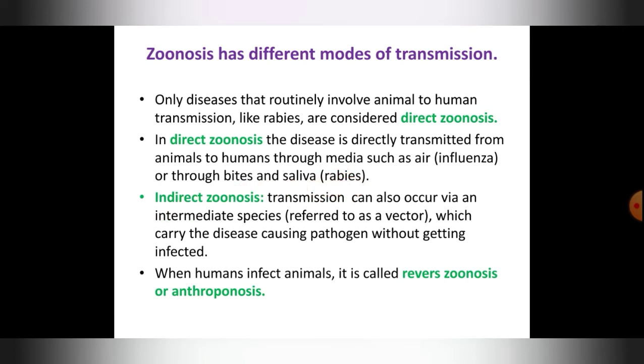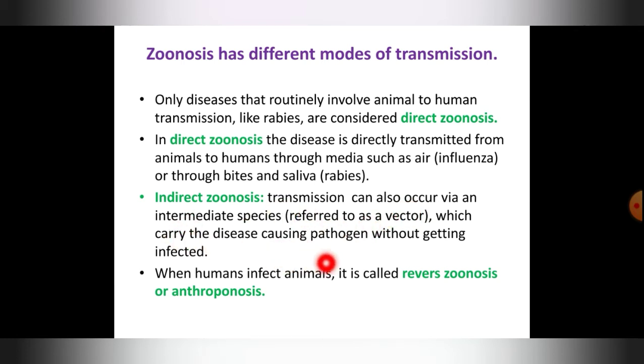Okay, then indirect zoonosis. Transmission can also occur via an intermediate species. It is not direct, but between an animal and a human there is one intermediate species, so it is called indirect zoonosis. That intermediate species is referred to as the vector here, which carries the disease-causing pathogen without getting infected. What the vector will do is just carry the disease-causing organism from the animal and pass it to a human, but the vector itself is not affected.